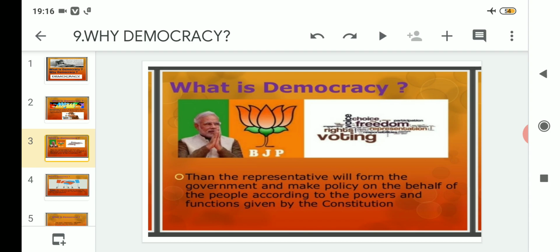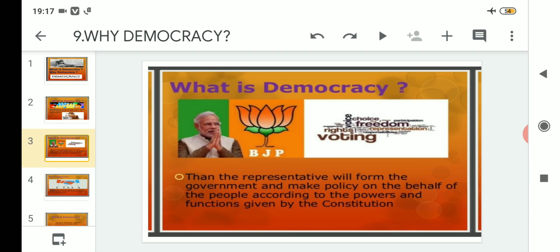Through that policy, the government will make sure it works for the welfare and development of the society as well as the people. Whatever policy they bring, they will also keep in mind all the functions and powers of the constitution. That means the government cannot go beyond the constitution. They have to abide by the constitution, because the constitution is the supreme law in our country. And the government, while implementing or formulating policy, they should do what?